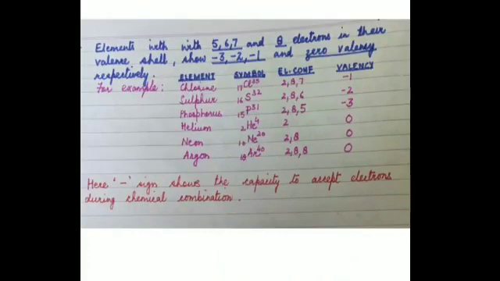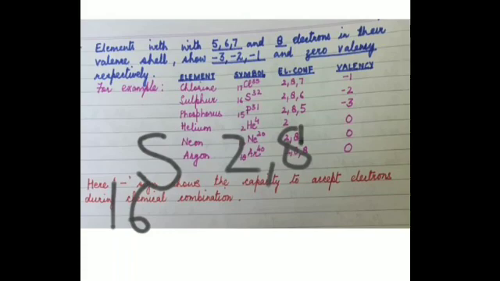So similarly for sulfur also you can see that sulfur has an atomic number of 16, right? So its electronic configuration is 2, 8 and 6. Now in order to attain stability, how many electrons are less over here? 2 electrons. Is that clear? That means it will accept those 2 electrons. This becomes -2. So its valency is -2.